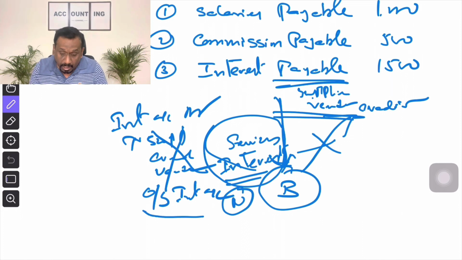That means what? Outstanding interest is replacing a personal account. Hence, outstanding interest account is also called as a personal account. But what type of personal account? It will be called as representative person. Right? I hope you are clear about payable entries now.